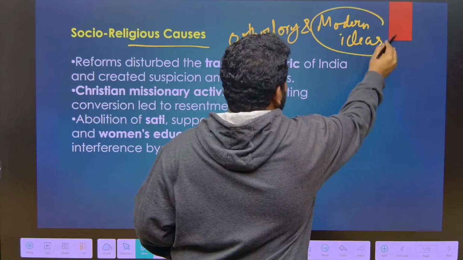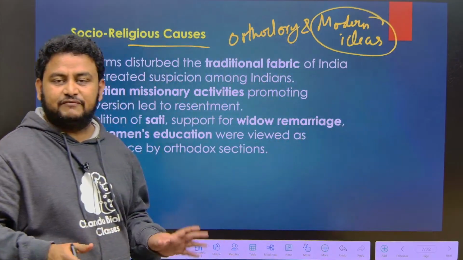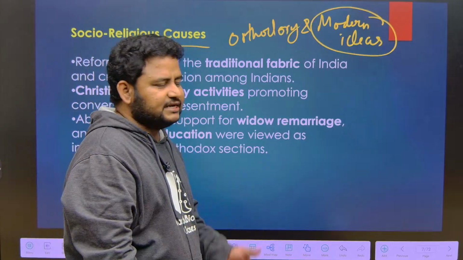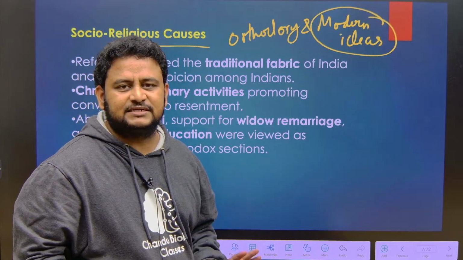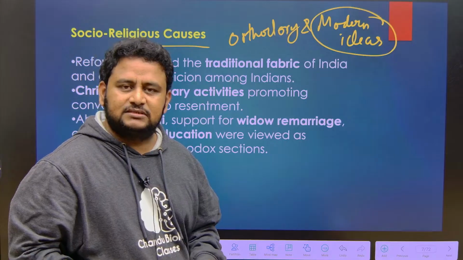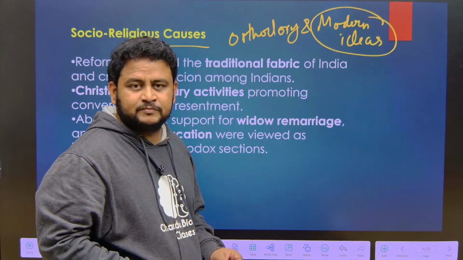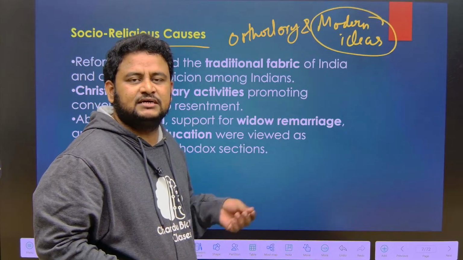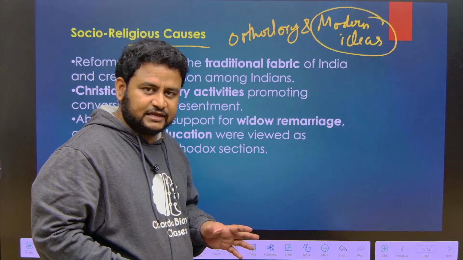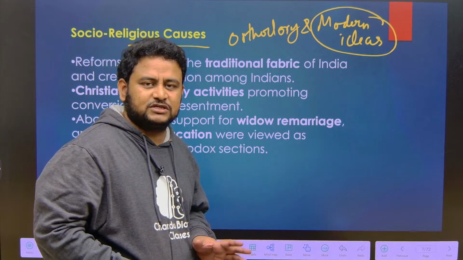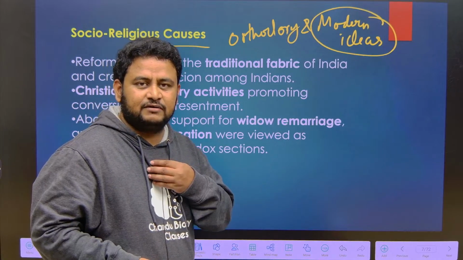So, some modern ideas like abolition of sati were all very good. But certain ideas were not easily acceptable to the Indians, and majorly to some orthodox Indians. When it comes to that, they created suspicion in the Indians' minds. They felt that the culture of India was being destroyed, that the culture of India was being modified.